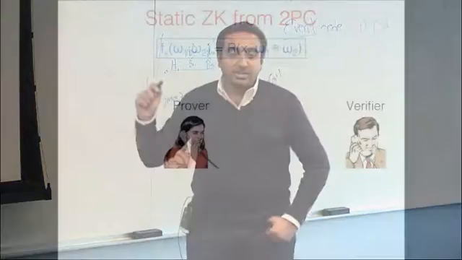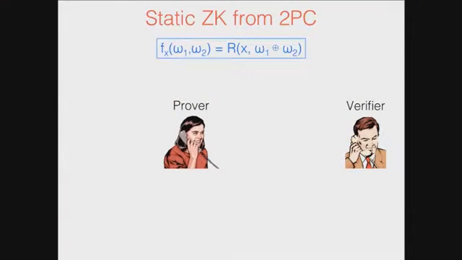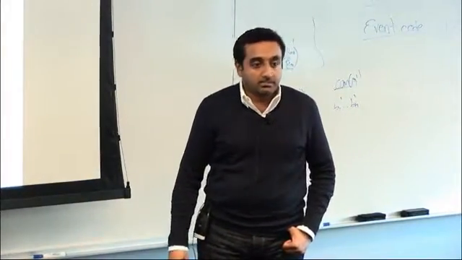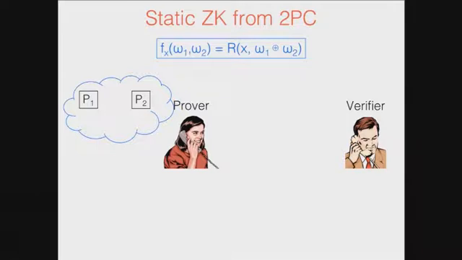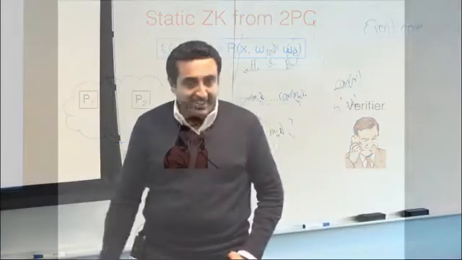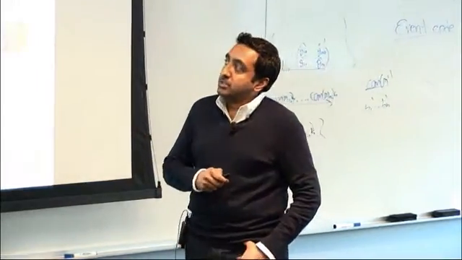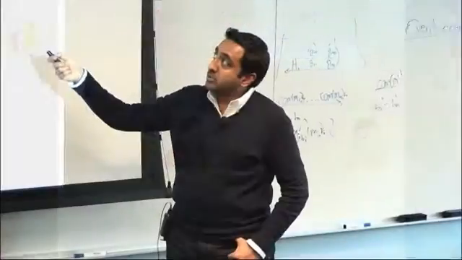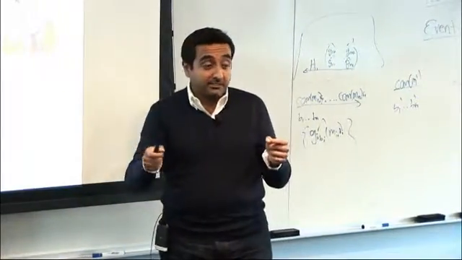All right, so how do we get a static zero knowledge? Ooh, it's already half an hour, so let me go a little fast. The function is going to be very similar to the ICOS, where you just XOR the 2 inputs and evaluate the relation on it. So what is our protocol? The prover is going to do a 2PC in the head. It runs this 2-party computation protocol, sampling randomly W1 and W2 such that W1 plus W2 is the witness.